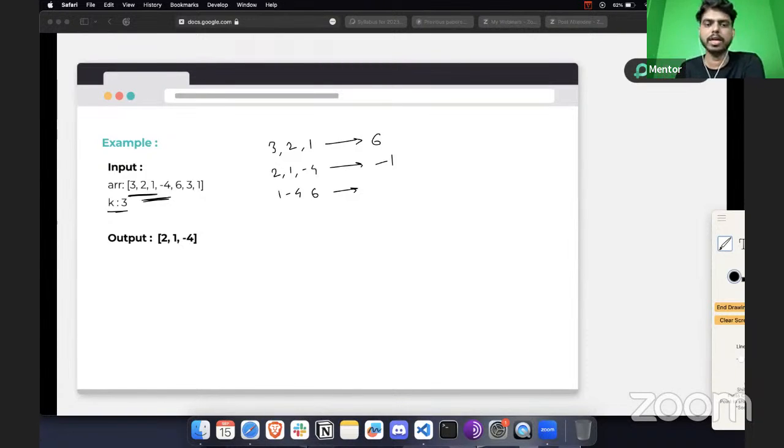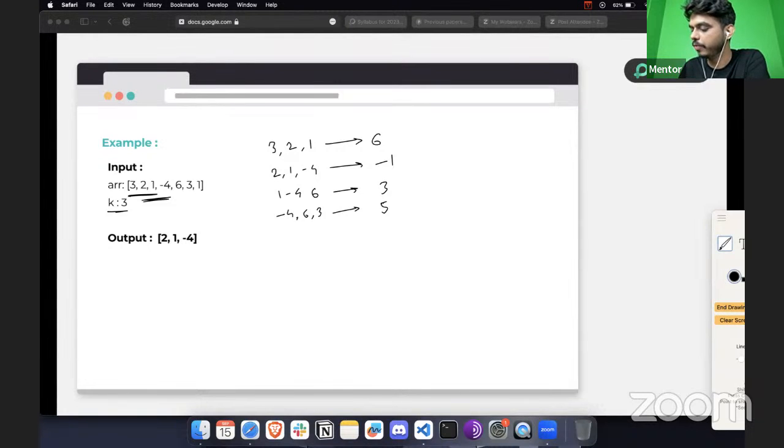Do let me know if it is helpful for you to understand this kind of explanation, or maybe I can further simplify it. Just let me know in the chat box if it is understood. All right. So now the value that we would have here is 3. After that, we are going to pick the sub array minus 3, minus 4, 6, and 3, which will be your 5.